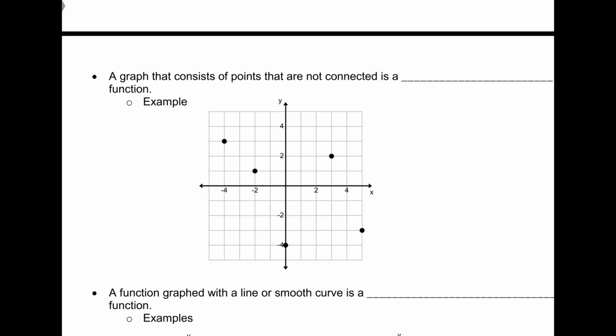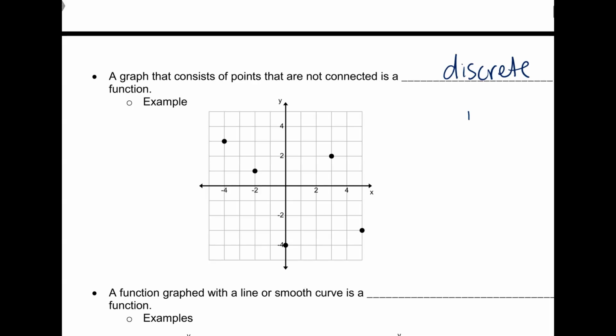All right, once again, here's a little vocab, just making sure we understand what Miss O'Brien means when she says that. So when I say a graph that consists of points that are not connected, what type of function is this? Discrete. Discrete means distinct single points.